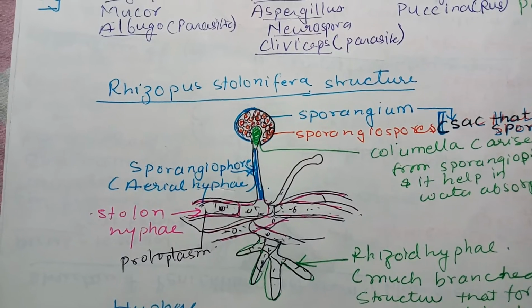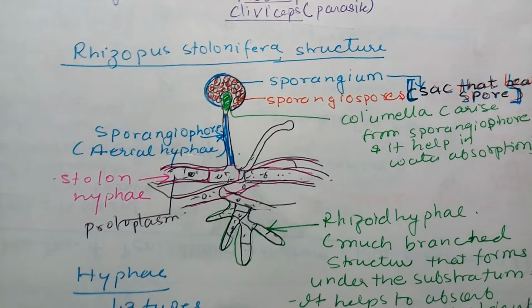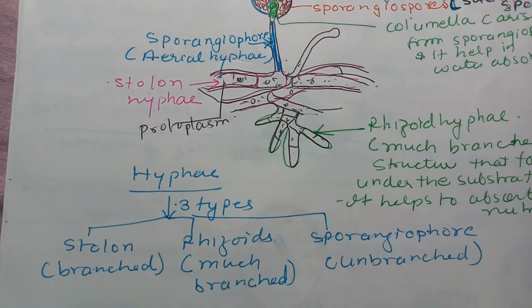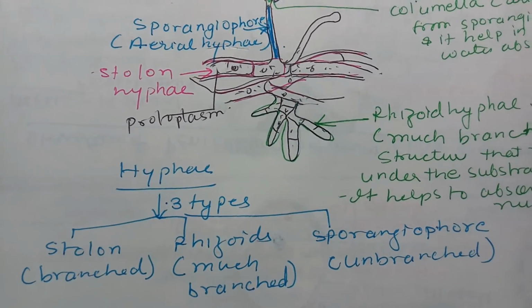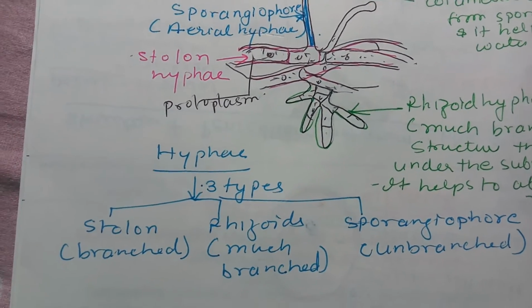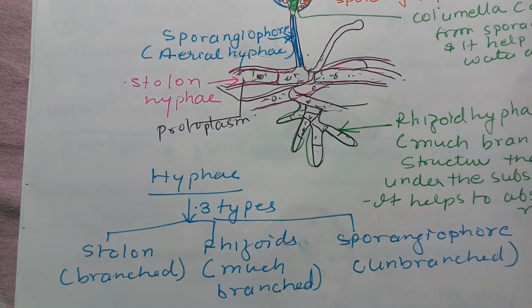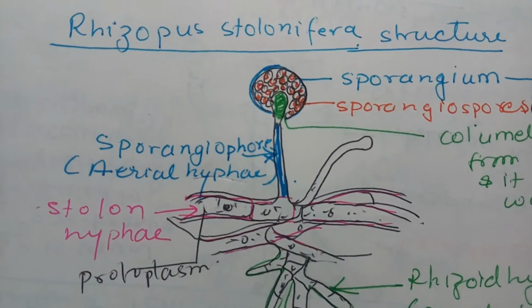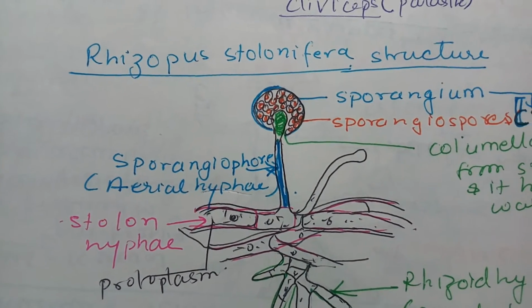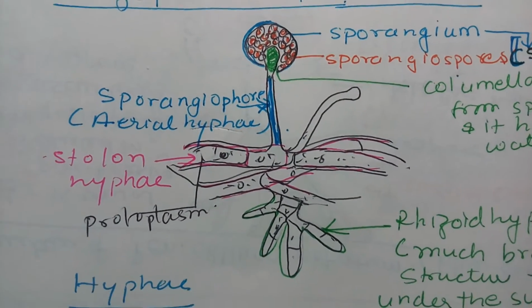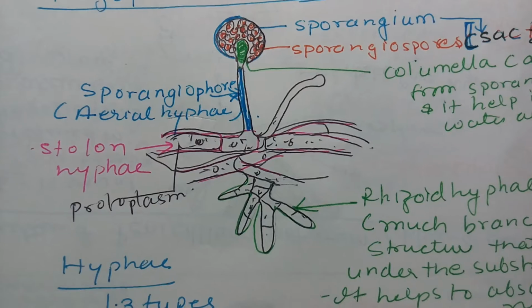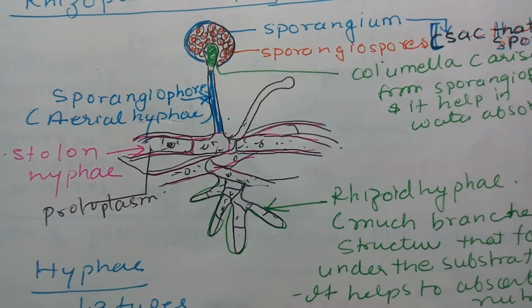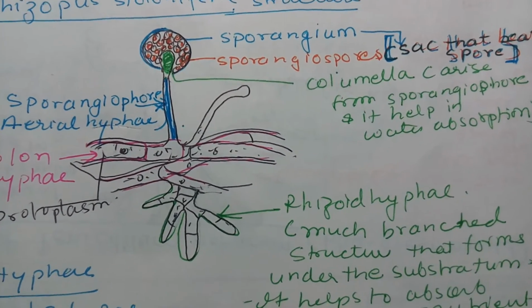Rhizopus stolonifer. Here you can see it has three different types of hypha: stolon, rhizoid, and sporangiophore. Stolon and rhizoid are branched, and sporangiophore is unbranched. You can see stolon hyphae, and below, towards the ground, rhizoidal hyphae are there.